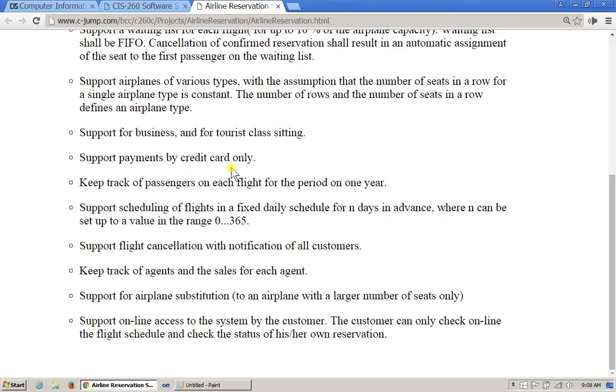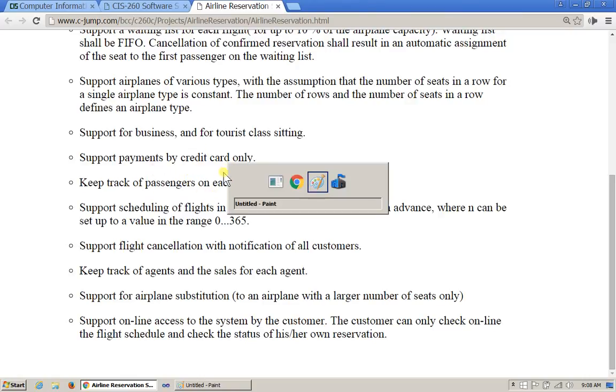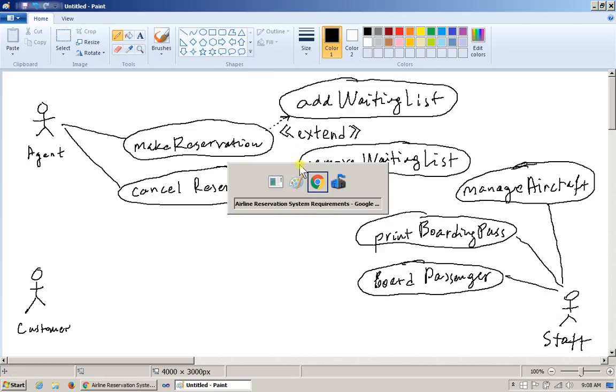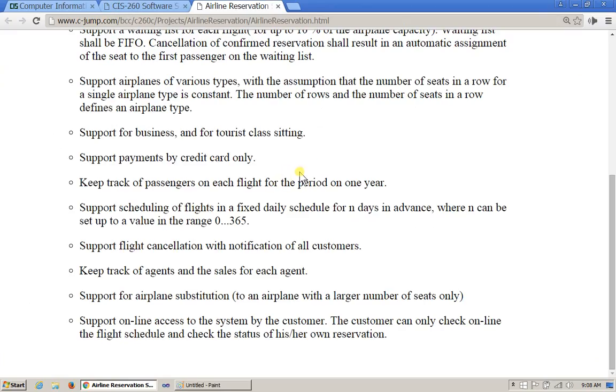Support payments by credit card only. So this is interesting. When the reservation actually does happen, we need to be able to go ahead and process the payment, right? So we say at this point, for the sake of simplicity, so that something like this can be implemented in a very reasonable time, that it's credit card only.